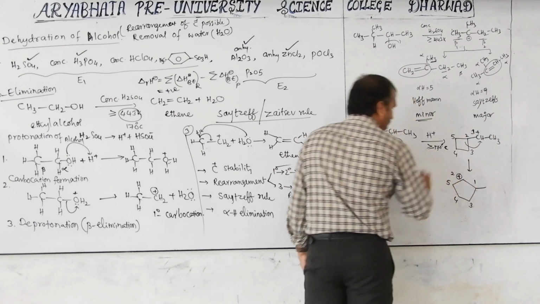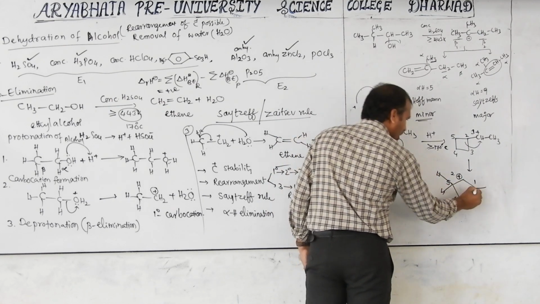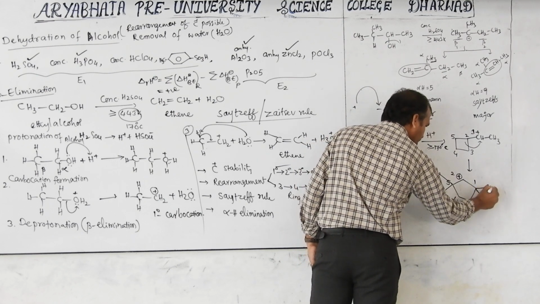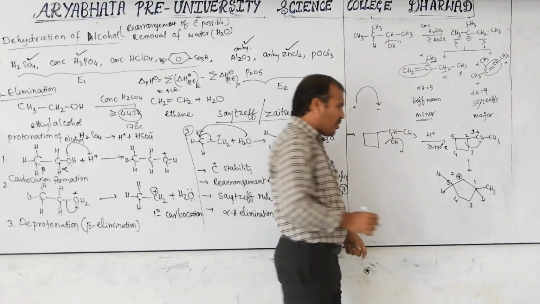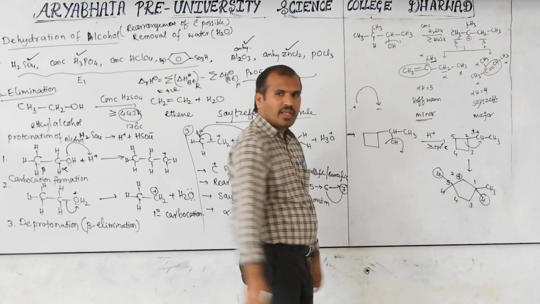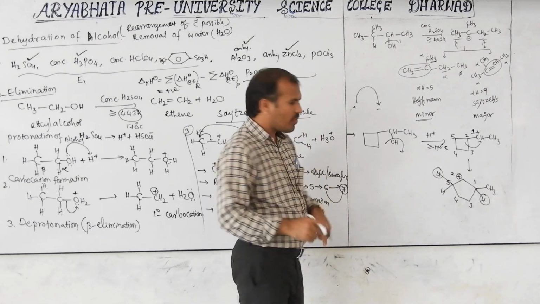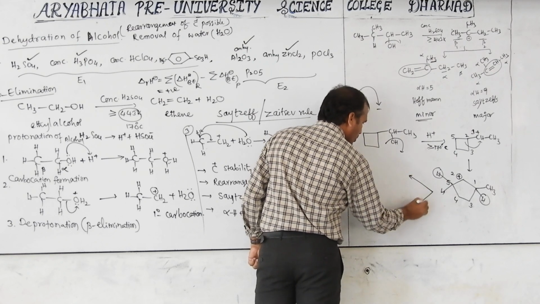Now, hydrogen loss. Here also 2 hydrogens, here 1 hydrogen. This is CH, normal hydrogen. This is CH. Now, hydrogen loss from this side also. Yes, sir? Which gives the major product? I will write the 2 possible products.